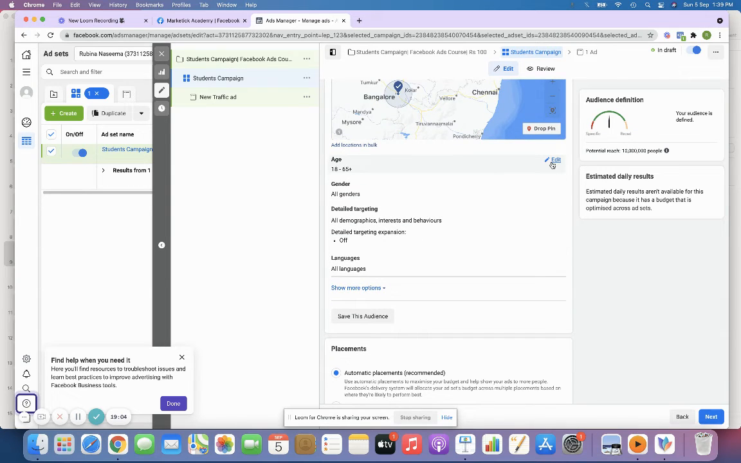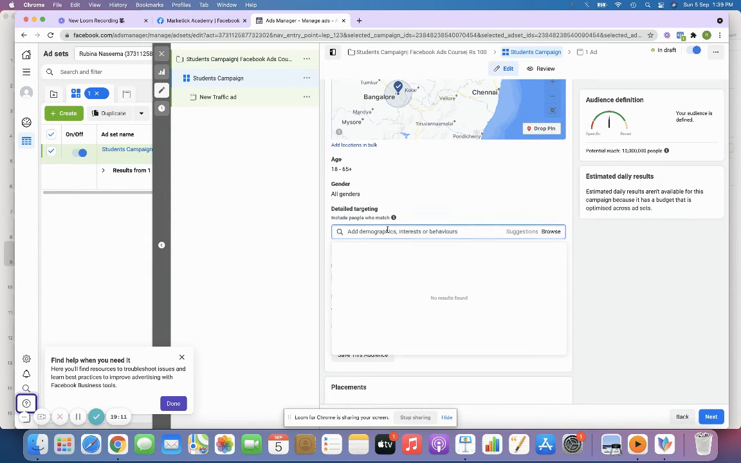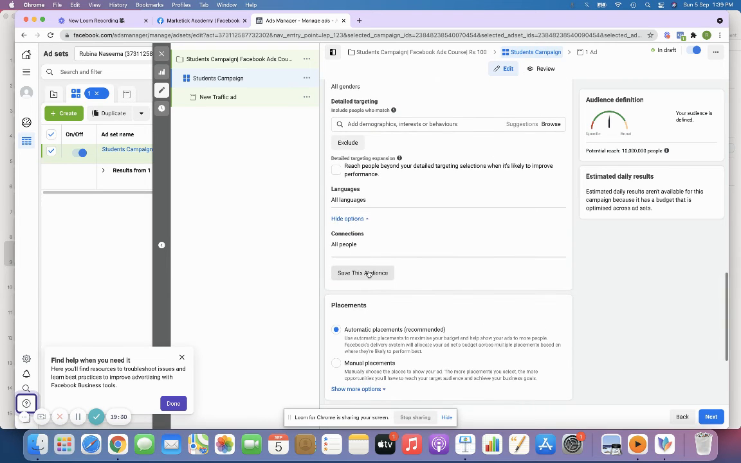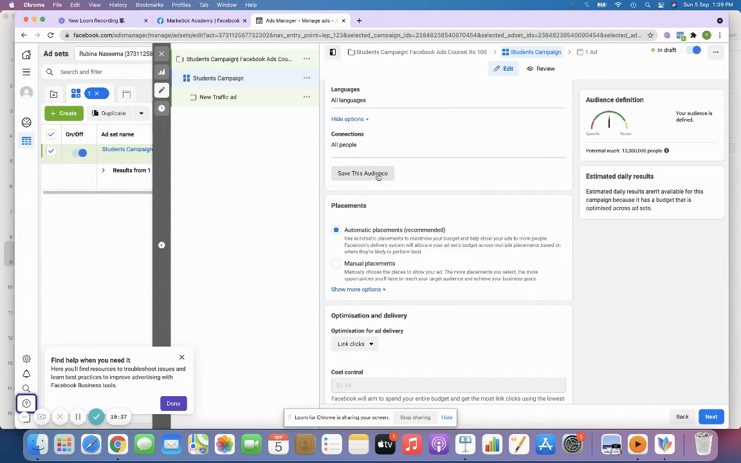And then you have the option to set your age limit, gender, and detailed targeting, which I showed you earlier in a previous class. Like students, I told you, right? We have a number of options over here: demographic, interest, and behavior. You can select whichever audience you feel to add to your particular ad. Languages will always be the same, so you need not type in more details. It can always be all languages, right? You can just save the audience.